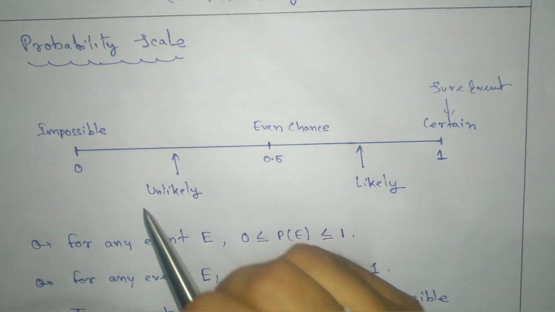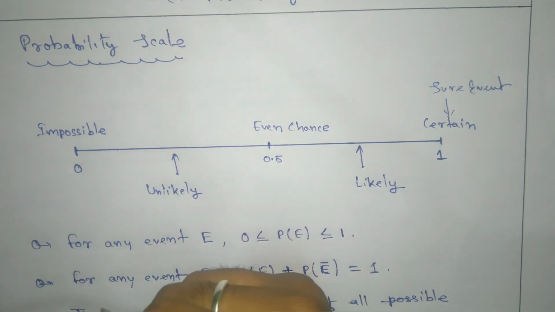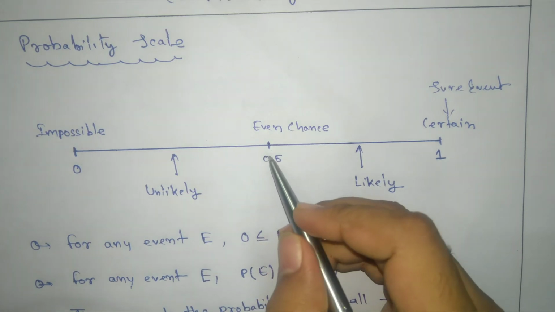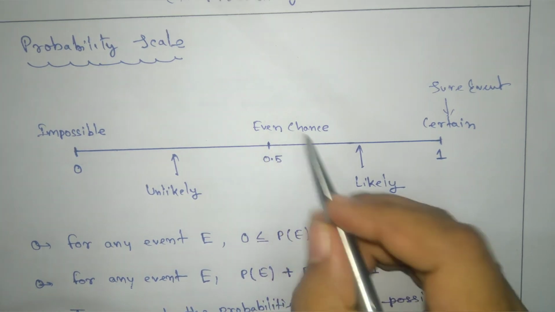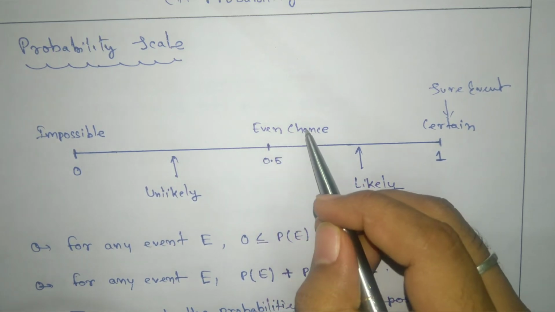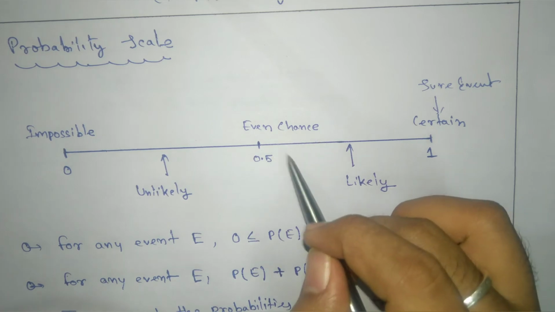If we take a coin and toss it, and I ask you the probability of getting a tail, your answer will be half or 0.5. That type of event we call an even event. Even chance, that means 50-50 chance.